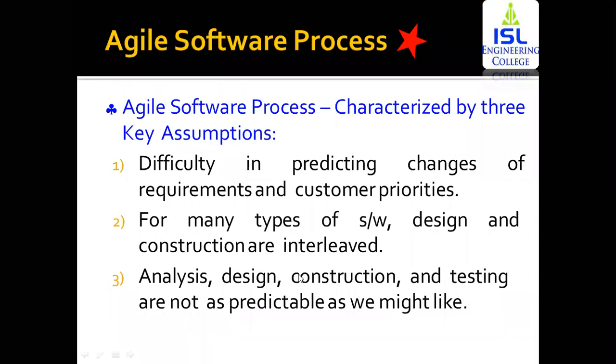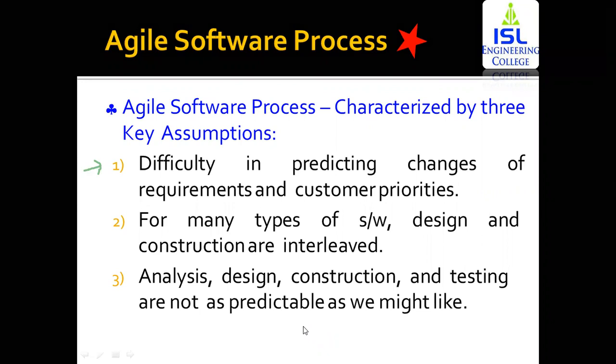Now the next is Agile software process. This Agile software process is again important for short answers as well as long. What is an Agile software process? An Agile software process is characterized in a manner that addresses the 3 key assumptions for every software project. The first assumption is that it is difficult to predict changes of requirements and customer priorities.